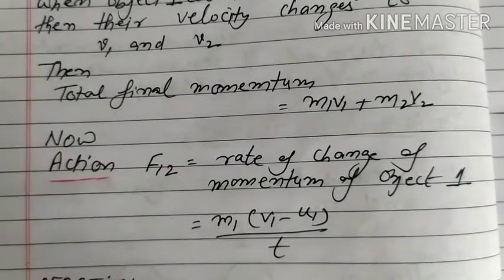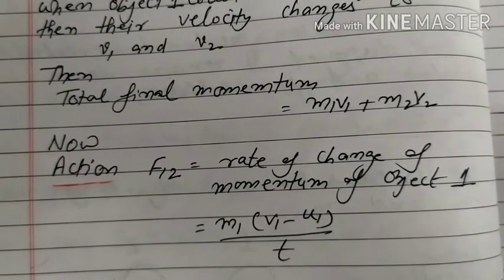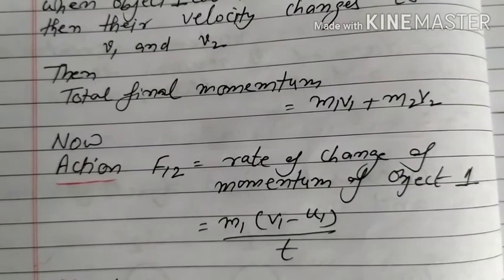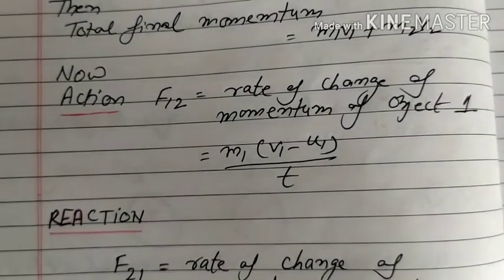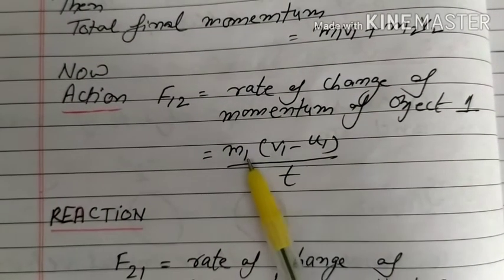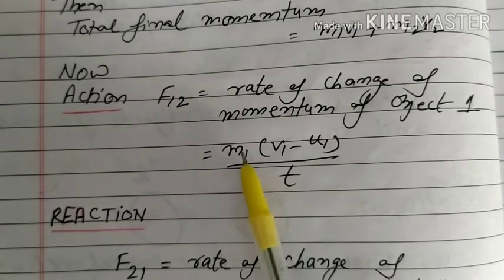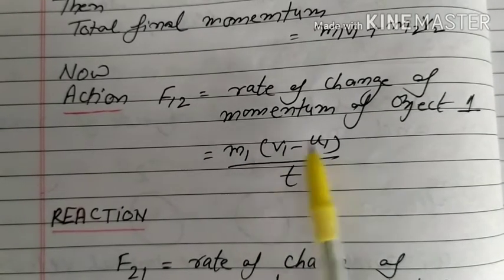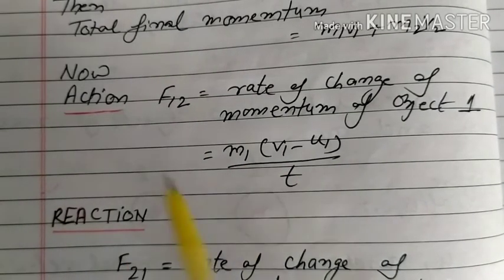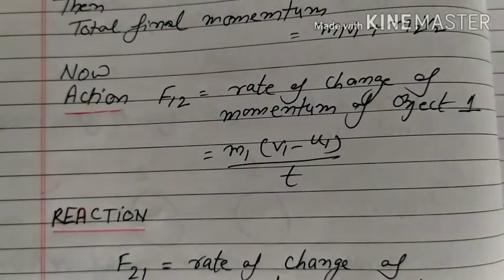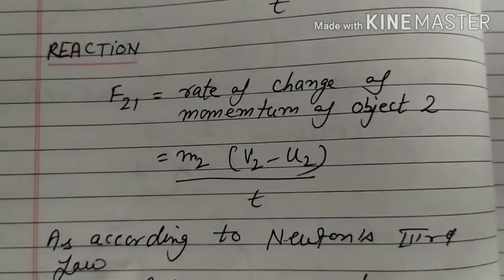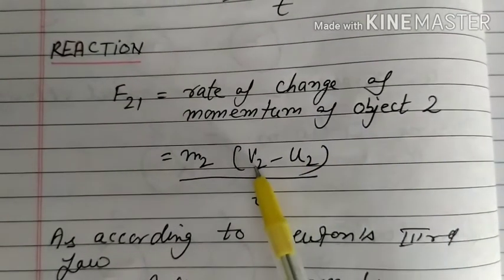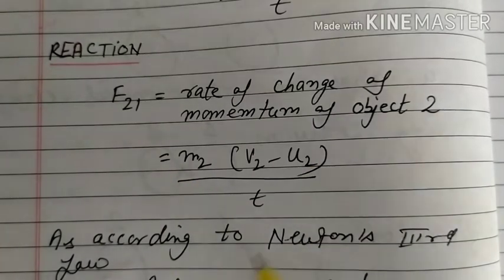Okay, now we know that F12 is the rate of change of momentum of object 1. Momentum means mass into velocity, and the rate of change of momentum is m1 v1 minus m1 u1, that is final minus initial, divided by t. The first takes action and the second applies reaction on the first, that is F21, the rate of change of momentum of object 2, that is m2 v2 final momentum minus m2 u2 initial momentum, divided by t.